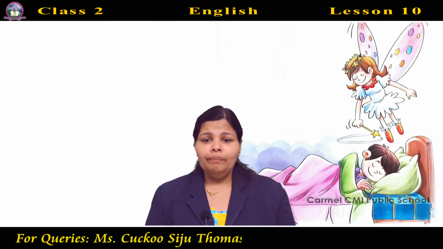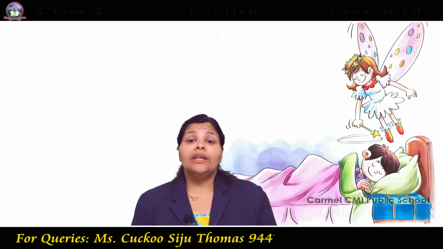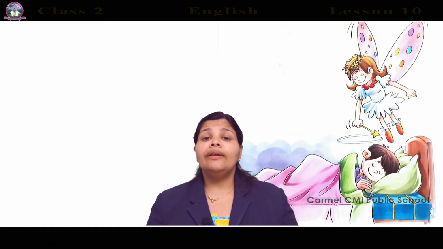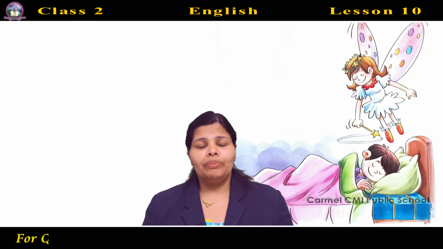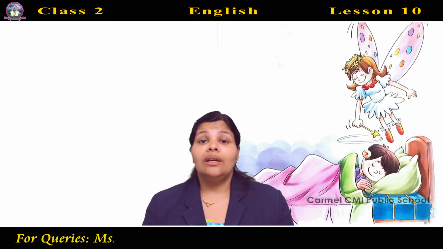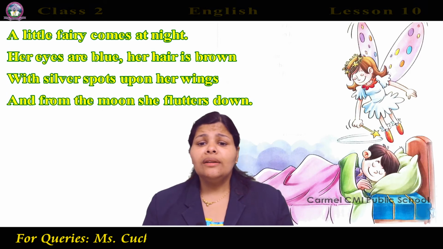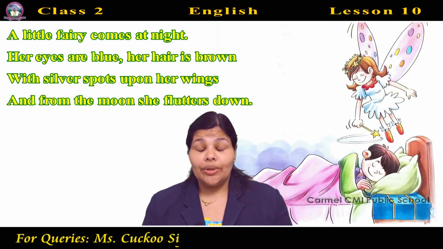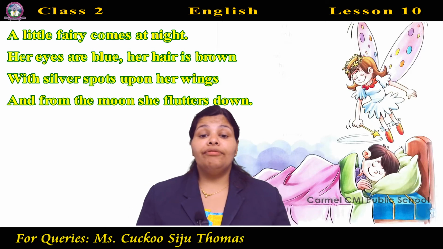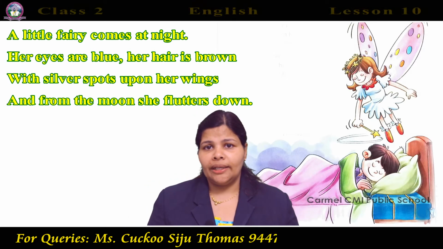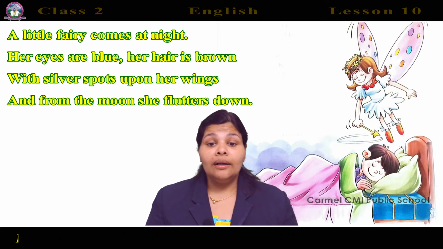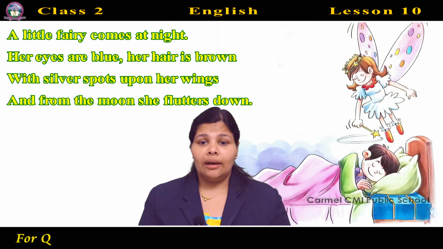So this is the poem, and in this poem they are telling about a fairy who comes at night. Fairy is an imaginary creature. It does not really exist. It's just an imaginary creature. A little fairy comes at night. So in his sleep, he's imagining that a little fairy comes at night. So when he is sleeping at night, he feels that a fairy is coming.